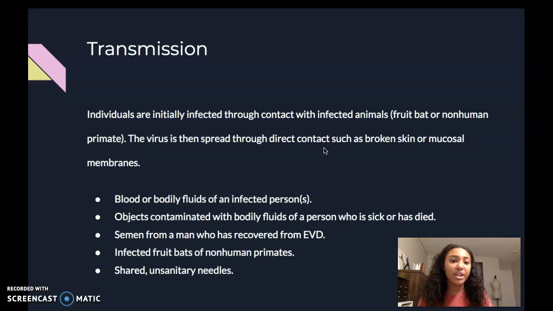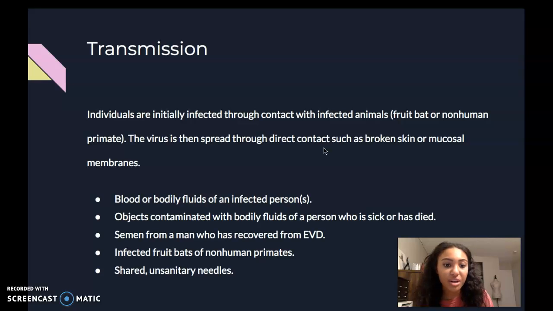Transmission, so individuals who are initially infected through contact with infected animals such as fruit bats or non-human primates like chimpanzees, monkeys, apes, the virus then spreads through direct contact such as broken skin or mucosal membranes. Like I said before, it breaks that skin barrier, and the mucosal membranes such as the eyes, nose, and mouth is how the infection invades. When people are infected with EBD, they actually will not immediately show symptoms, and an infected person can only transmit Ebola to another person after that person has begun to show symptoms. And it's also important to note that Marburg can only travel from monkeys to humans, while EBD travels from humans to humans.